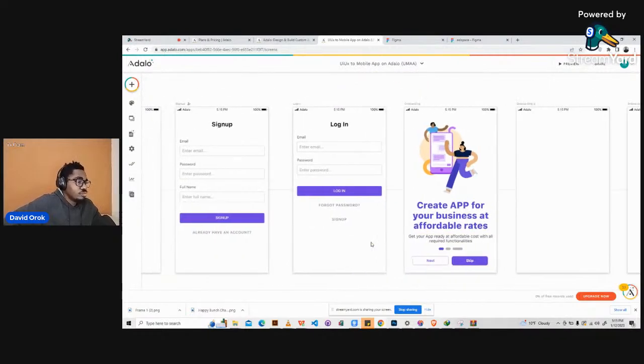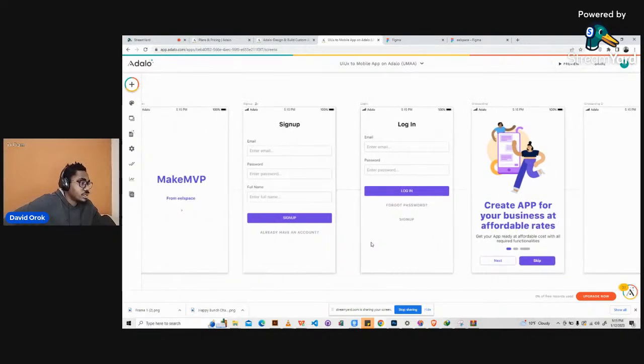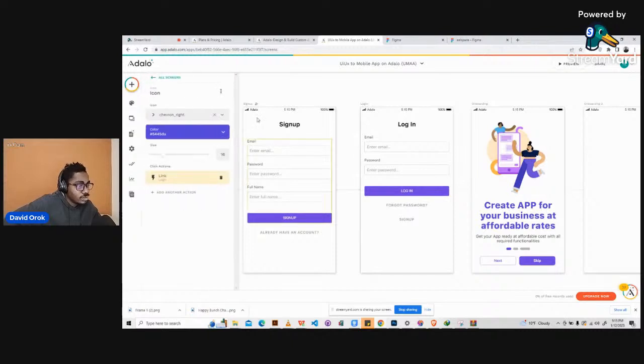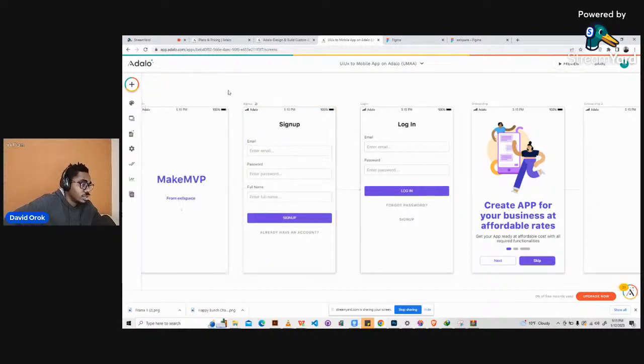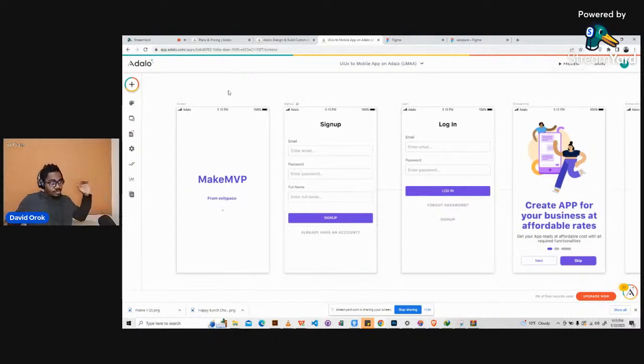So just to make things a little bit dynamic, so that we can see what we can do. After the user clicks on this, the user should actually come to the onboarding, right? Okay, no, you click on this, so you get to sign up first, and then log in.